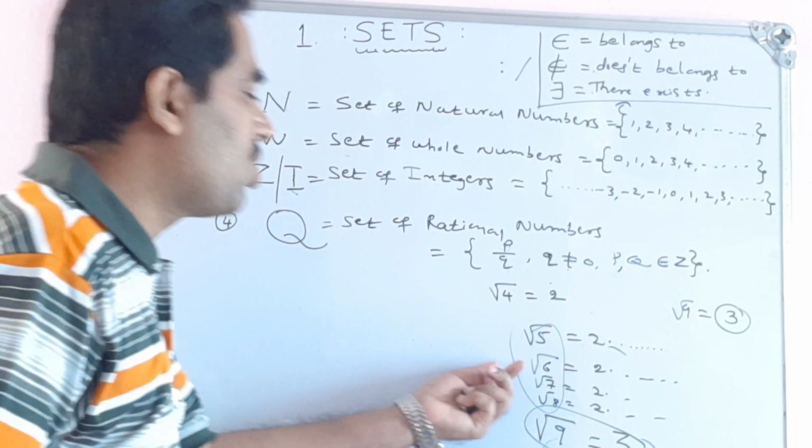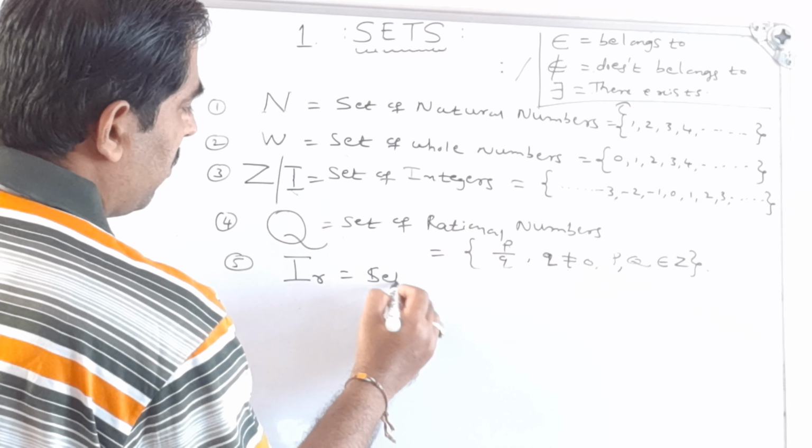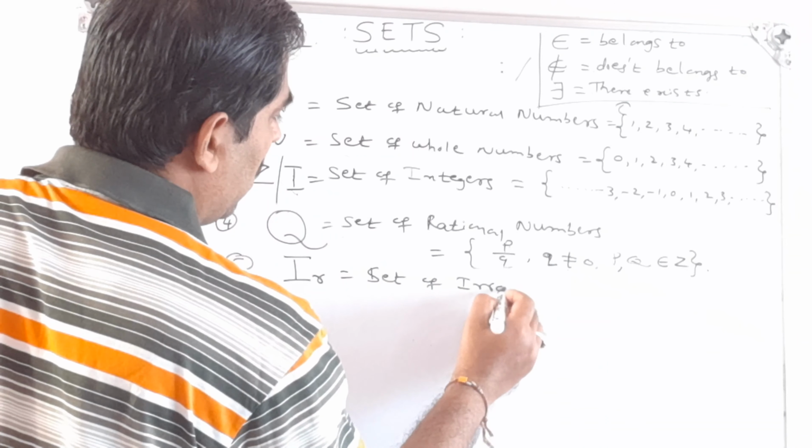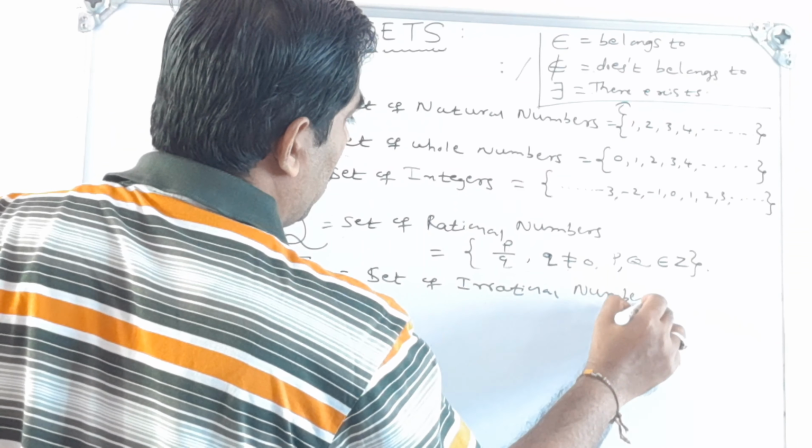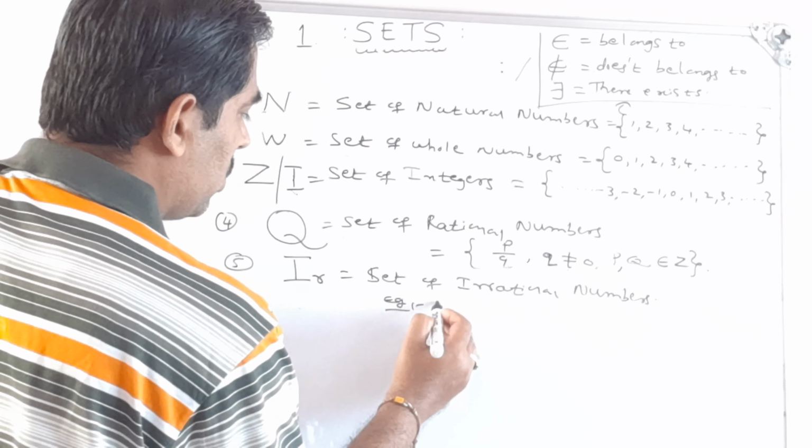The numbers which cannot be expressed in the form of p by q are called irrational numbers. So, that is the next set, the set of irrational numbers. We will write it as IR, the set of irrational numbers. For example, as we have just told, root 2, root 3, root 5, root 6.